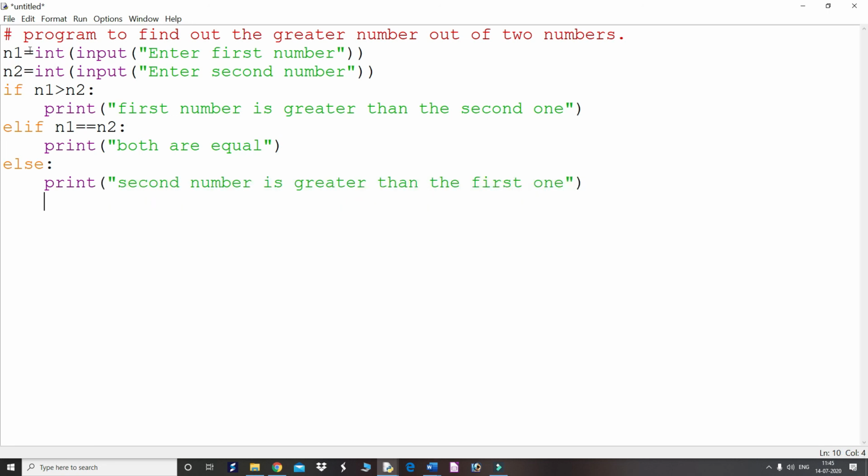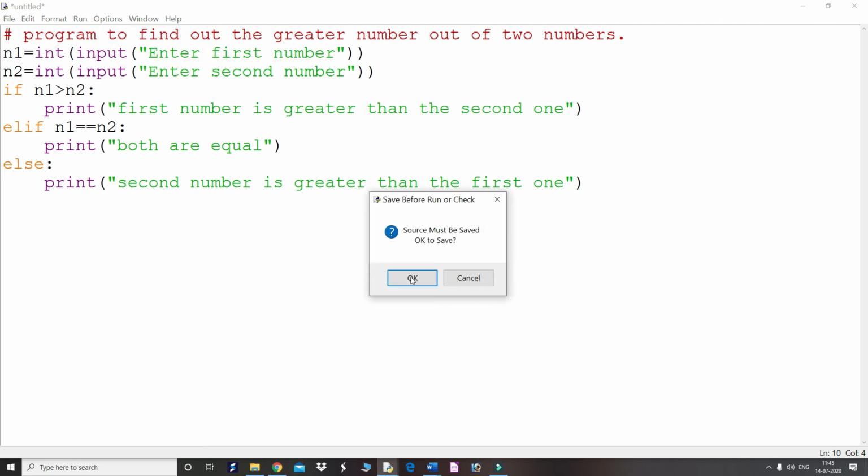So here I have used elif with the if, meaning when we have more than two conditions to check, then we have to use the if elif structure. So this is the program to find which number is greater, and if both numbers are equal, then this program will also give you the answer.